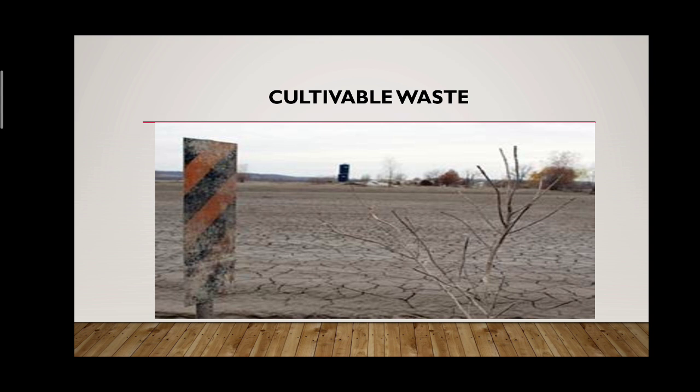Cultivable waste. This is a land which is kept unused for several years. For many years, like 5 years, 10 years, 15 years, or more than 15 years, the land may be kept unused, unproductive, non-agricultural. So this is where land is unused for several years. This is the difference between fallow land and cultivable waste. Do not mix up these two things in the questions asked.